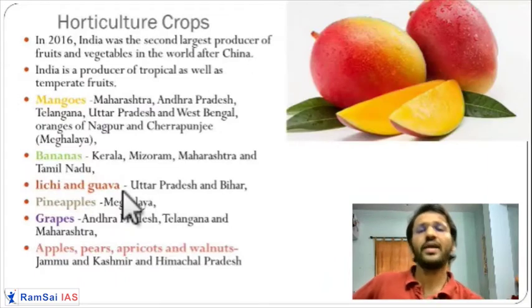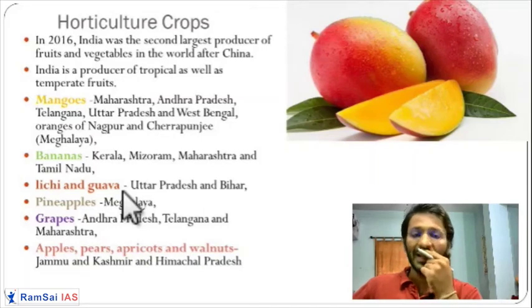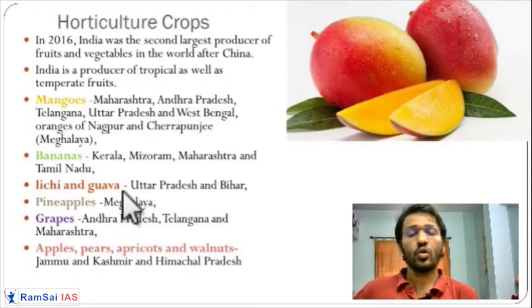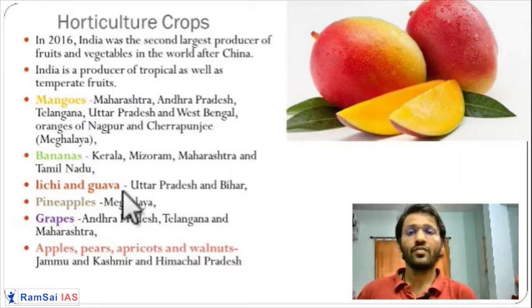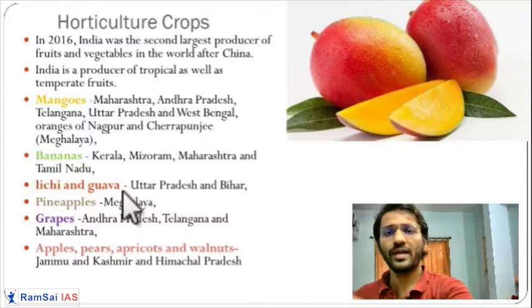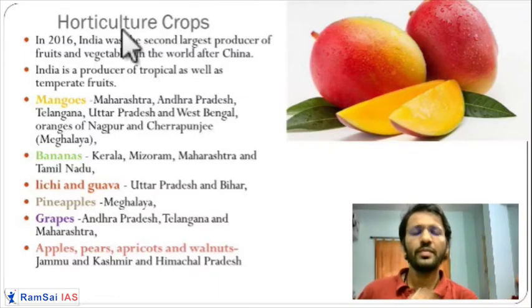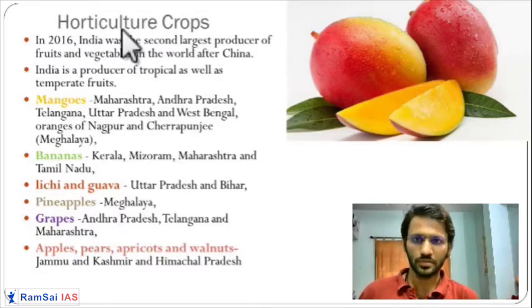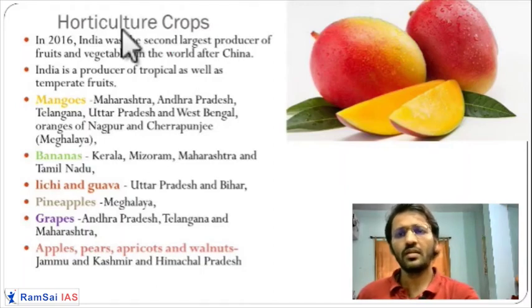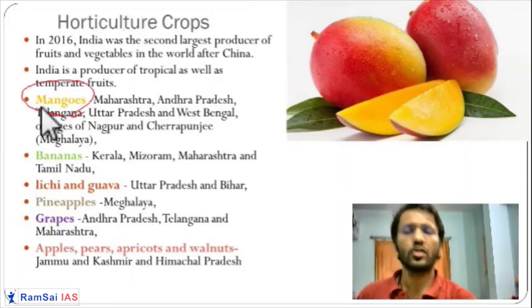Then we have rubber. Rubber is a non-food crop. Then we have horticulture crops. So horticulture crops are very important. India is one of the highest producers of fruit crops after China. Almost, we are the second largest producer, and after some days we will be the first producer because northeastern states have now been demarcated as horticulture states where we'll be growing the horticulture crops. Getting it? So mangoes, which regions are famous for the mangoes?